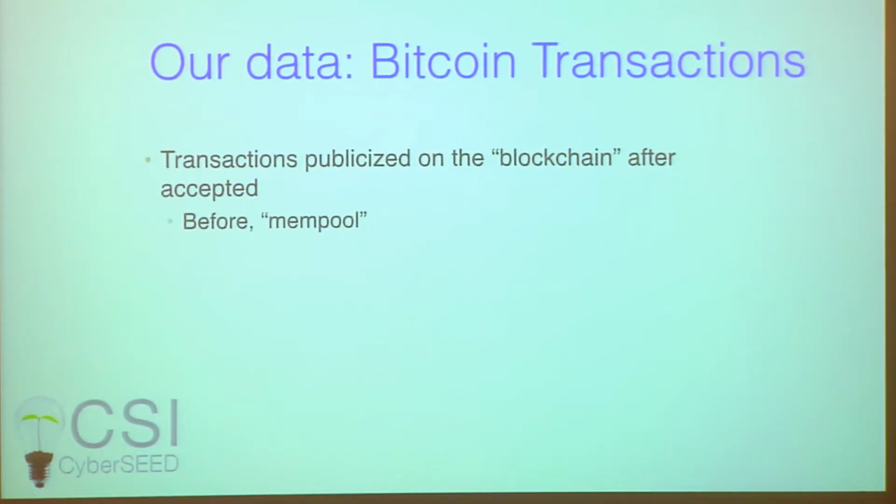Every single transaction on Bitcoin is stored and publicized in the public blockchain, but to appear on the blockchain, the transaction has to be validated. Before validating a transaction, as soon as the transaction happens, it is stored in a temporary place. It's called the mempool.